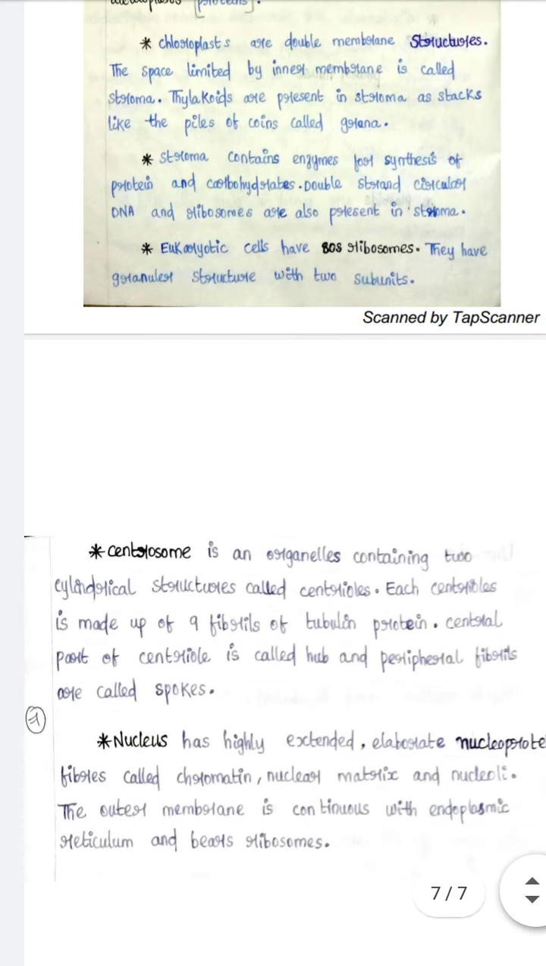So eukaryotic cells have 80S ribosomes. They have granular structure with two subunits. And you have centrosome. It is an organelle containing two cylindrical structures called centrioles. Each centriole is made up of 9 fibrils of tubulin protein. Central part of centriole is called hub and peripheral fibrils are called spokes.